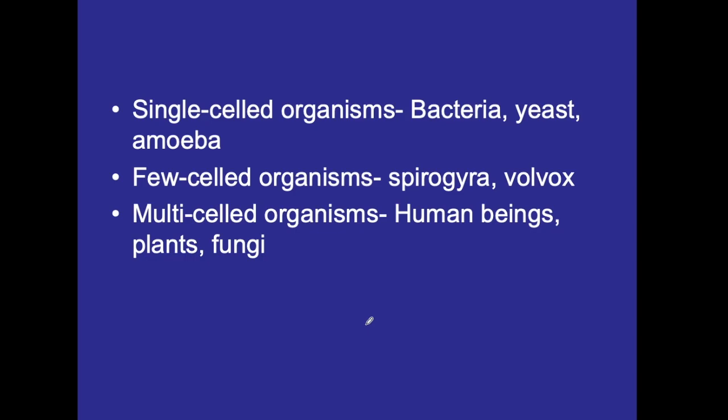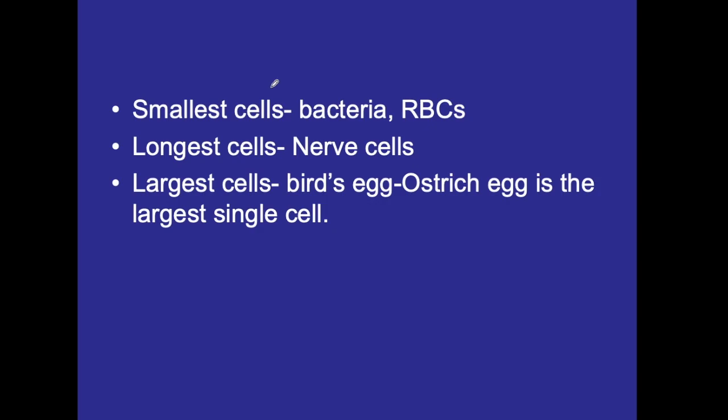So here are some examples of single-celled organisms, few-celled organisms and multi-celled organisms. Single-celled organisms means the entire single cell behaves like an organism. Bacteria and RBCs are the smallest cells, nerve cells are the longest cells, and ostrich egg is the largest single cell.